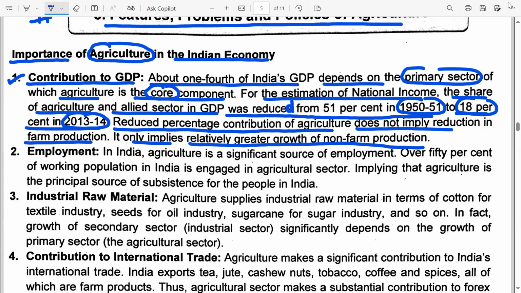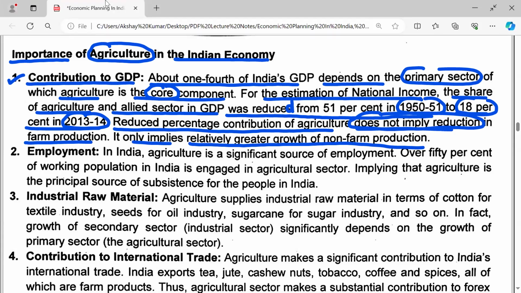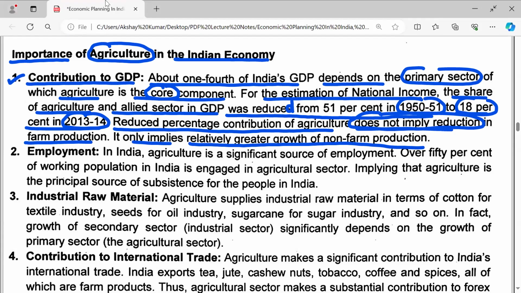Other activities within the primary sector which have nothing to do with farm production are all the non-farm production activities. There has been a growth in the non-farm production activities, but that does not mean that the farm production activities have gone down. So it does not imply reduction in the farm production. It only implies greater growth of non-farm production. I hope students have understood the first point.